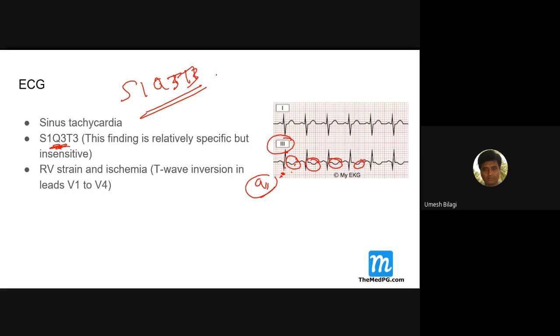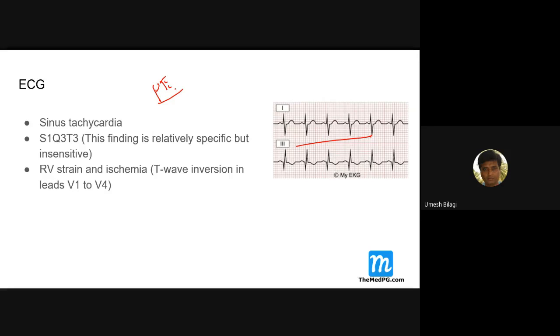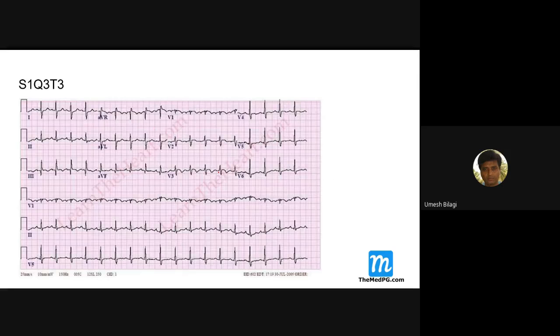It is one of the classical, more specific findings of pulmonary embolism. If you get such a finding in the ECG, you can diagnose pulmonary embolism and go for imaging straight away. Now, in this 12-lead ECG, same thing: you have an S wave here, in lead 3 you have a Q wave, and the T wave is also negative.